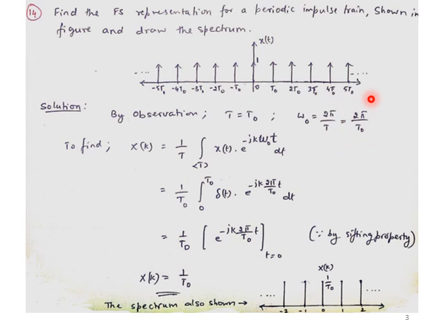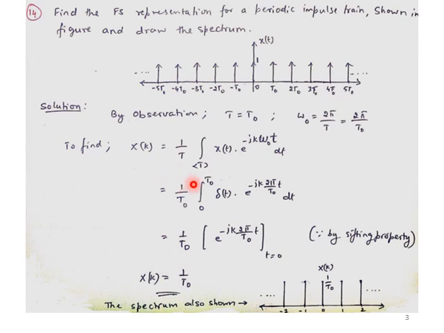So normally 2 pi by t naught we can also write as 2 pi f naught, because this is a fundamental or basic value with respect to t naught. Hence this omega naught can also be represented as 2 pi f naught. This is also a possibility with respect to omega naught. Coming to the solution to be identified, what I need to calculate is the Fourier series coefficient. So I have to have the Fourier series coefficient equation.